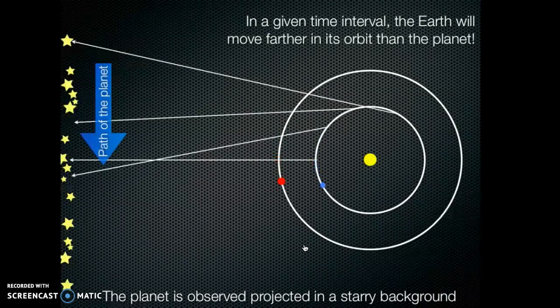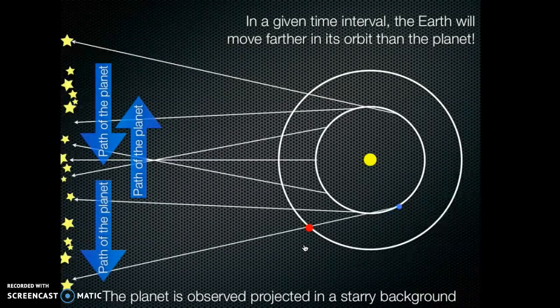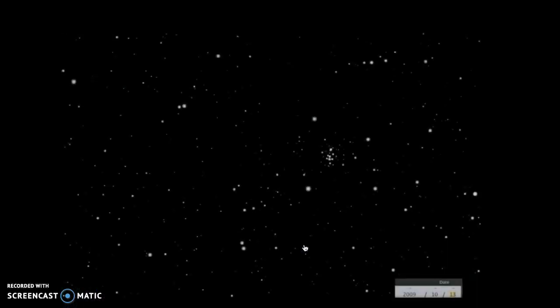But now we pass Mars in our orbit and it appears to start moving backwards. But notice it's not really moving backwards, we're just overtaking Mars. We're speeding past it till finally we get to the point that it looks like Mars is moving back to the eastward direction. So it's all about the relative motion.